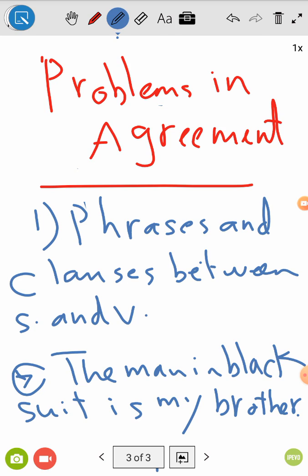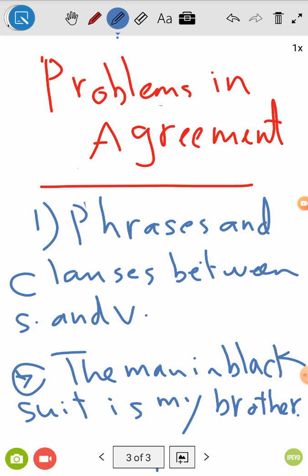The phrases and the clauses between them don't affect the relationship between the subject and the verb agreement. And the more the space between the subject and the verb, maybe the more problems you may face in identifying that. But once you put your finger on the subject, and put your finger on the verb, the matter would be easier. So my example for you here: the man in black suit is my brother. In black suit is just a prepositional phrase in the middle. It doesn't affect at all the relationship between the man and is.